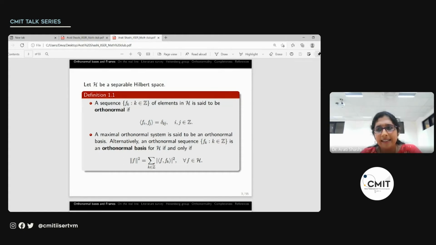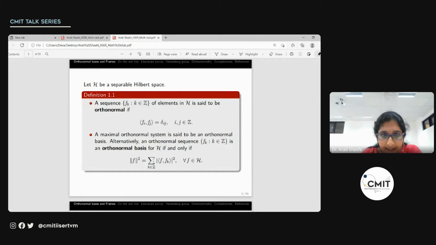Now, there are various equivalent conditions for an orthonormal system to be an orthonormal basis. One of these is this relation between the norm of f and the inner product of f with each of these basis elements. So we have norm f square equal to summation over k of the modulus square of the inner product of f and f_k. This relation is called Parseval's formula.